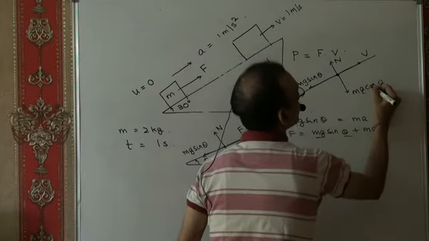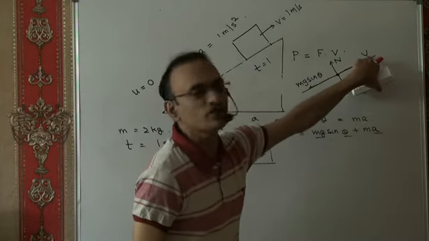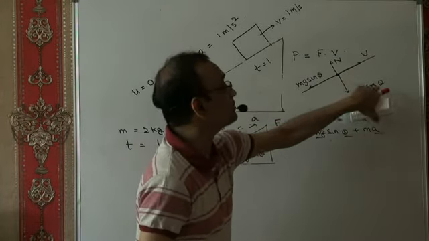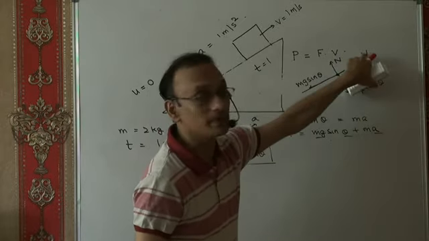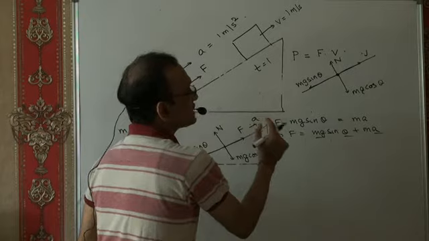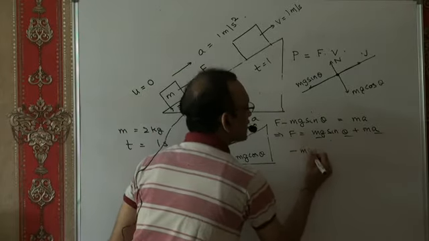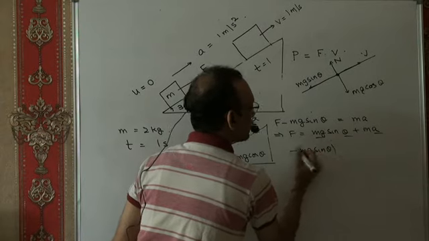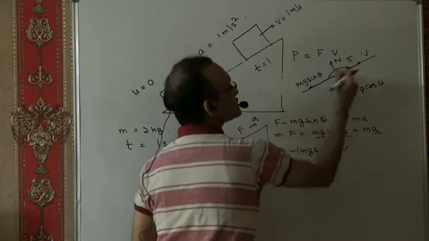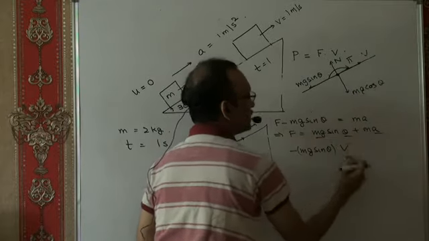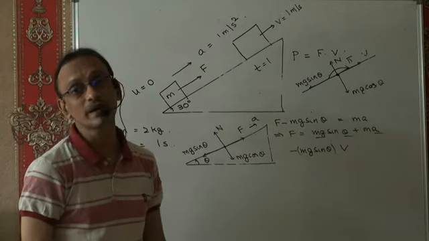Now, would you not want to believe that power delivered by n will be 0, because n dot velocity will be 0. Power delivered by mg cos theta would be mg cos theta dot v, which is going to be 0 because they are perpendicular, and power delivered by mg sine theta, which is the total power delivered by gravity, is going to be minus mg sine theta into v. Why? Because angle between force and velocity is pi. So this dot this is going to be mg sine theta into v into cos pi, which is minus 1. That's the power delivered by gravity. Does it make sense to you?